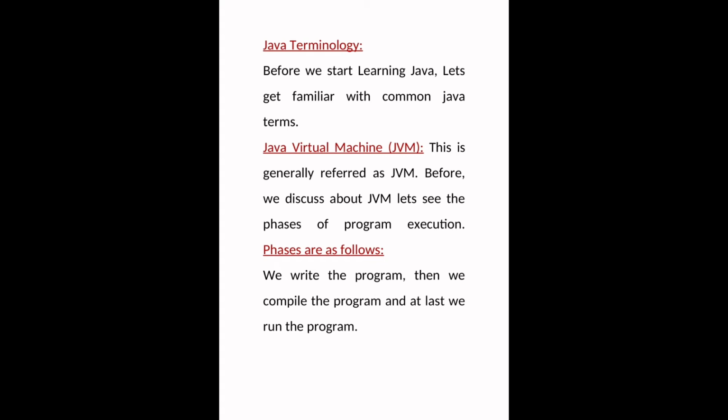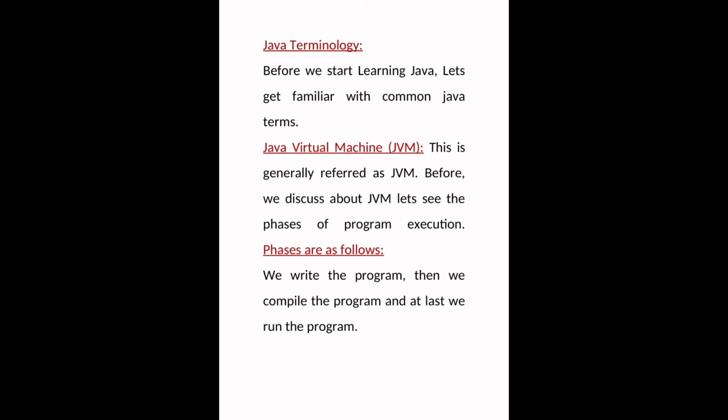First, the Java Virtual Machine, JVM for short. Before we discuss JVM, let's see the phases of program execution. Program execution means the phase of producing the output or result of the program. The phases are as follows.